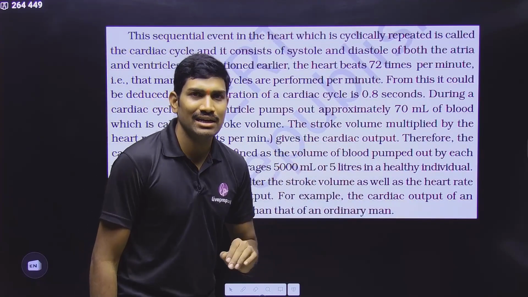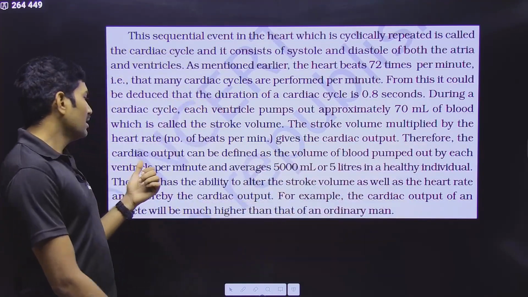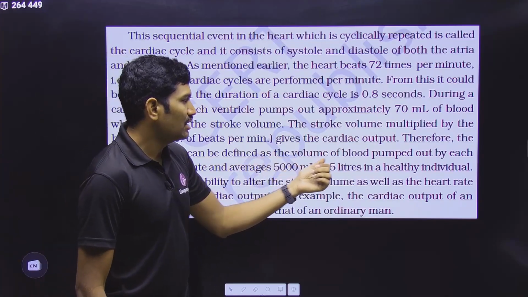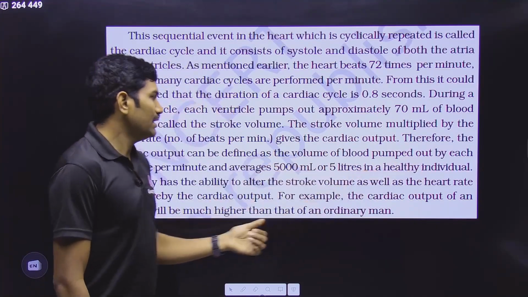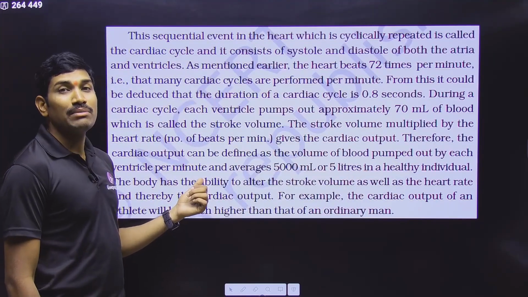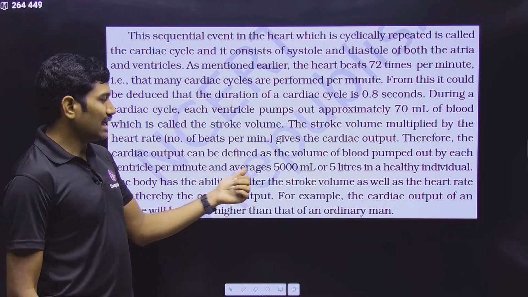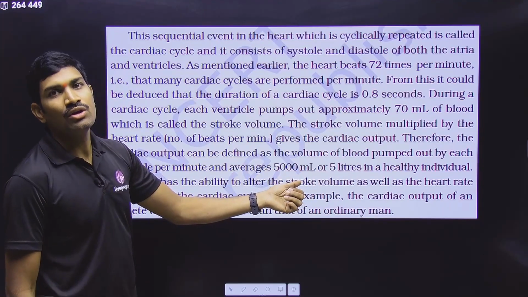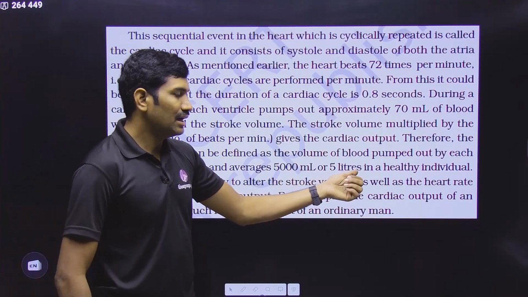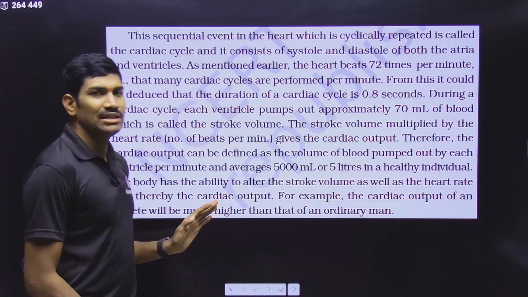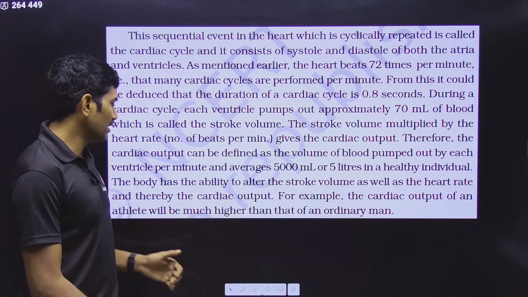Therefore, cardiac output can be defined as the volume of blood pumped by each ventricle per minute. This calculation averages about 5000 milliliters or 5 liters in a healthy individual. This is the calculation for a normal individual.